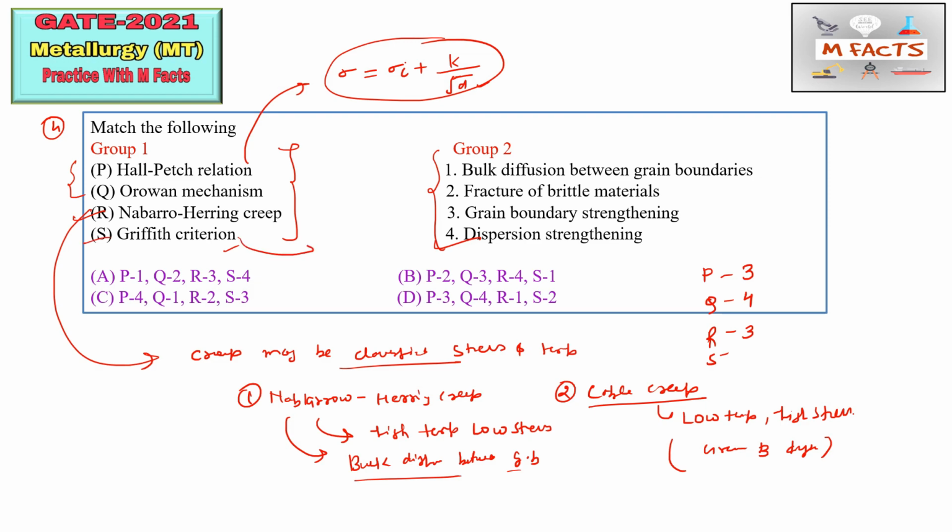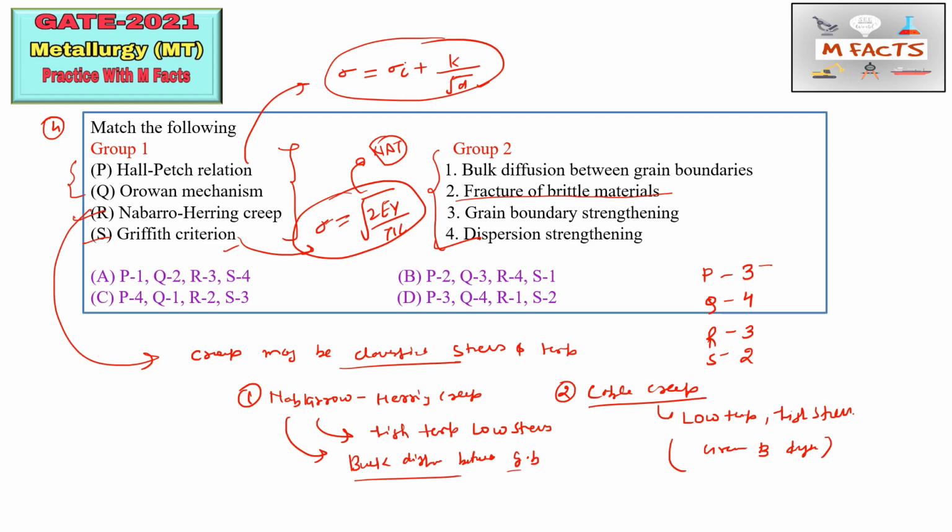The Griffith criterion is basically for brittle materials. I already told you the Griffith formula, that is sigma is equal to under root of 2 E gamma by pi c. I already gave videos on any type of questions on the Griffith formula. If you did not watch that video, go through our playlist of mechanical metallurgy and watch all those videos, so that you will avoid silly mistakes during the examination. The Griffith criterion is basically for fracture of brittle materials. So S you can match with 2.